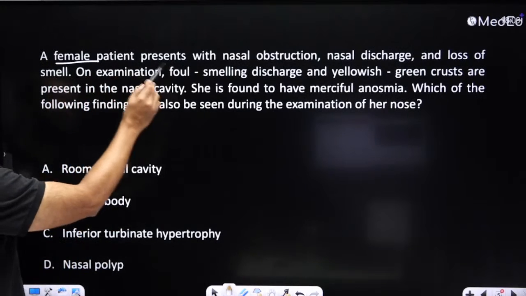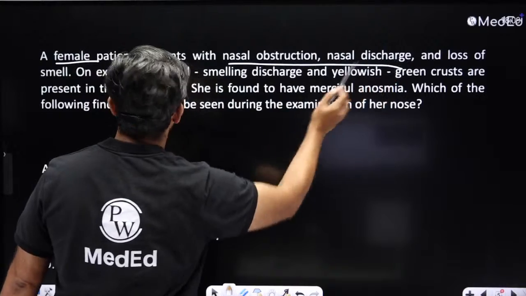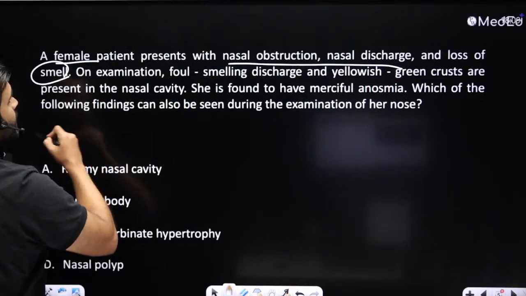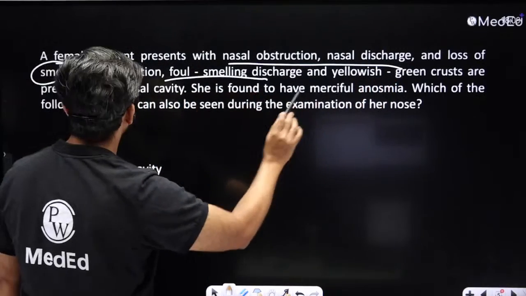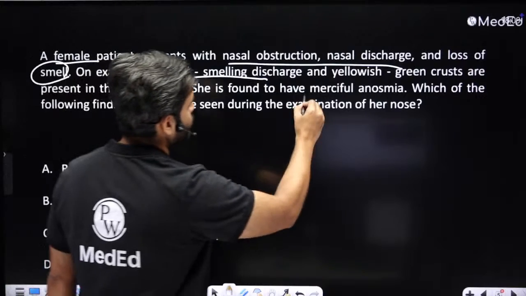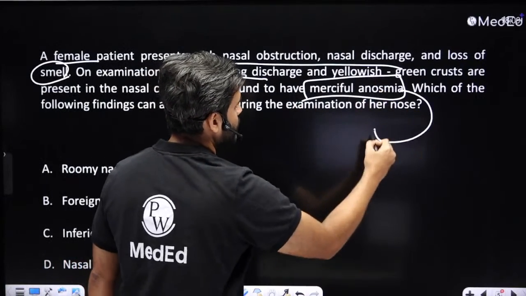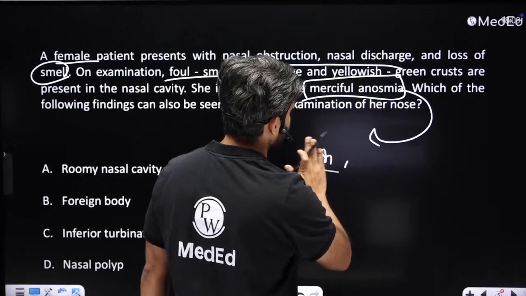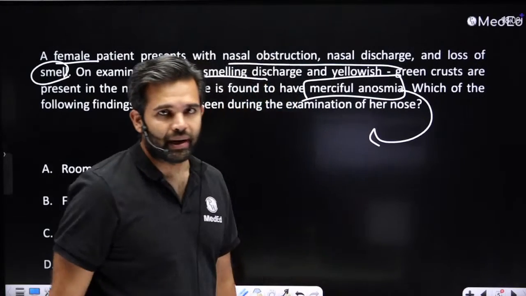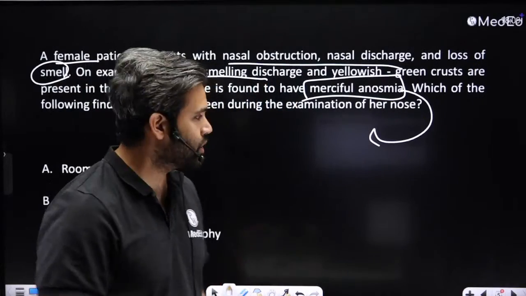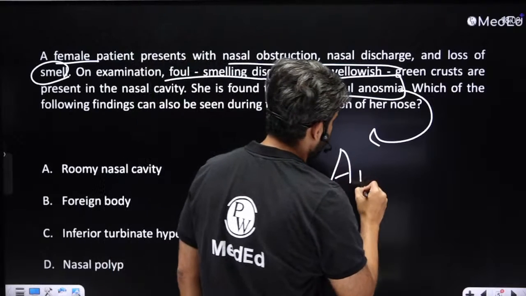So they're saying female, nasal obstruction, discharge, loss of smell, foul smelling discharge, yellowish green crust. Merciful anosmia is a hint word, okay? So when you have merciful anosmia, it is basically a textbook definition of a particular condition called atrophic rhinitis.